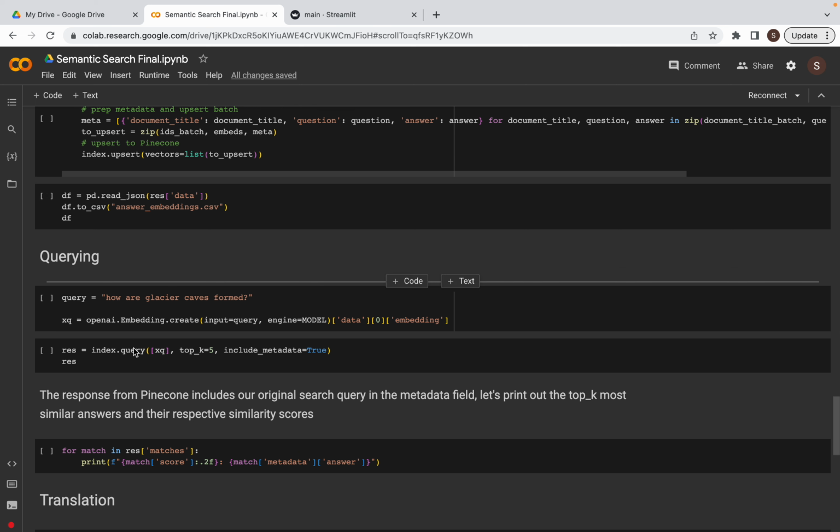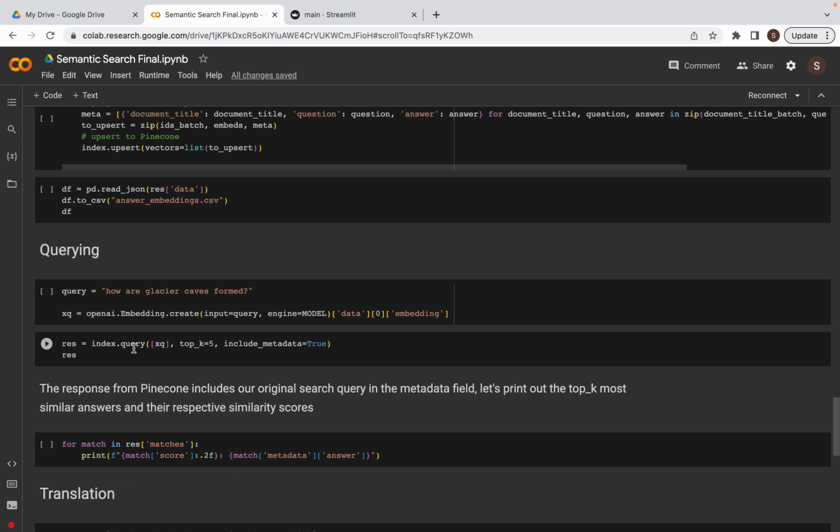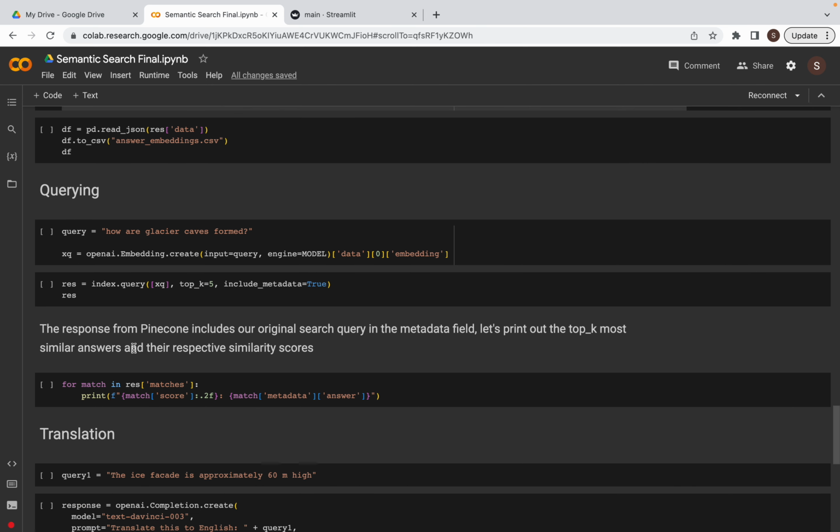Now comes the querying portion. Now what happens when a user basically searches or places a search query? Then the text embedding ADA002 model will find the text embeddings of this query and find the similarity with the already existing text embeddings present in the vector database in Pinecone. Based on those similarities, it will display the top 5 or the best 5 answers.